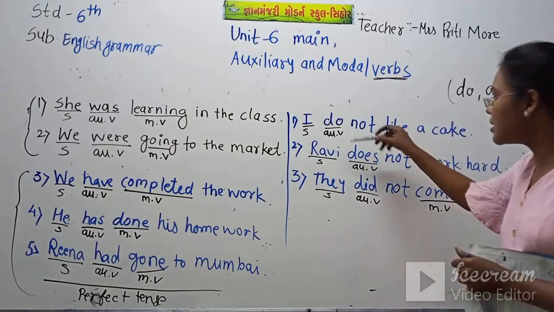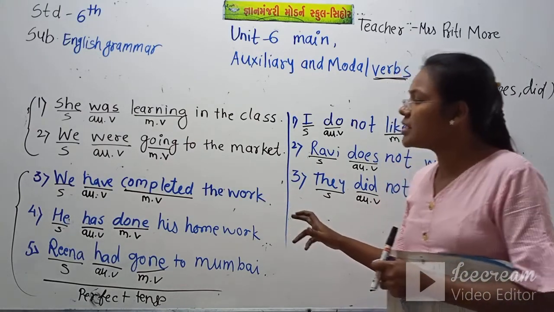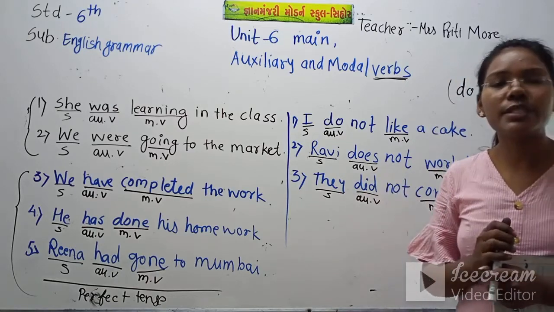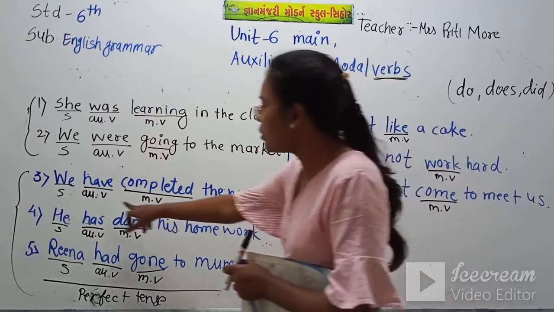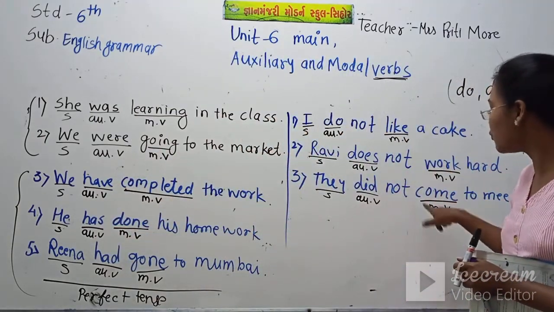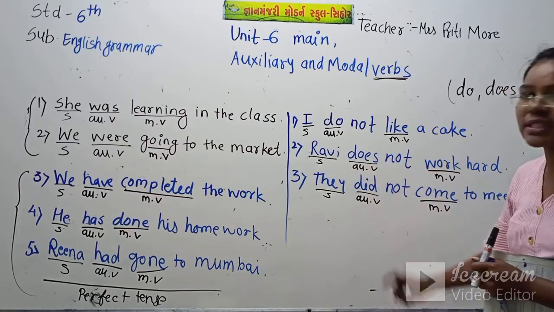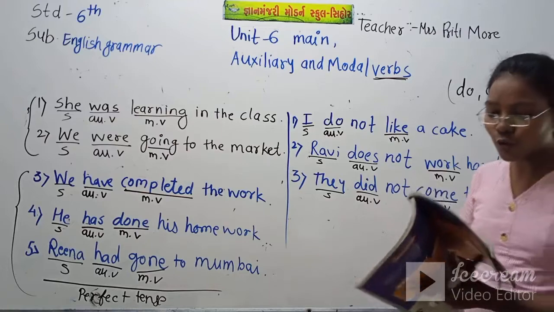These are the auxiliary verbs which we have seen to make the sentences, and all the auxiliary verbs come before the main verb. You can see here before the main verb these auxiliary verbs are here, and here also before the main verb auxiliary verbs are there. So you just note down all this in your notebook.